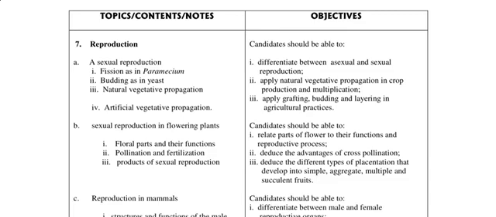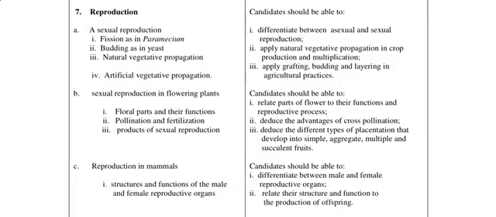Okay, so for asexual reproduction, you will be able to differentiate between it and sexual reproduction. I know that sex gametes are involved in one and sex gametes are not involved in the other. Alright. Apply natural vegetative propagation in crop production and multiplication. Apply grafting, budding, layering in agricultural practices. So they've given you examples already of artificial vegetative propagation, so it's left for you to read up on that.